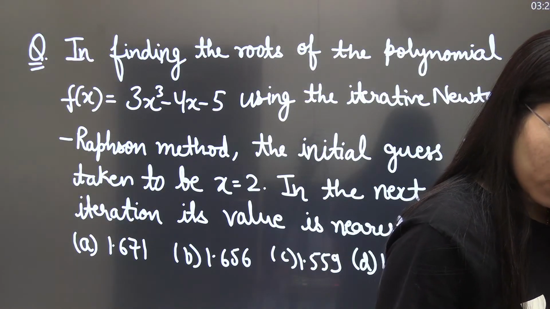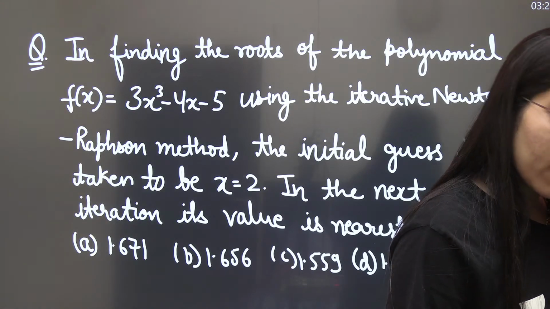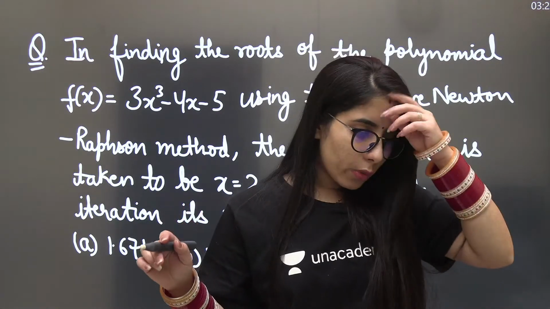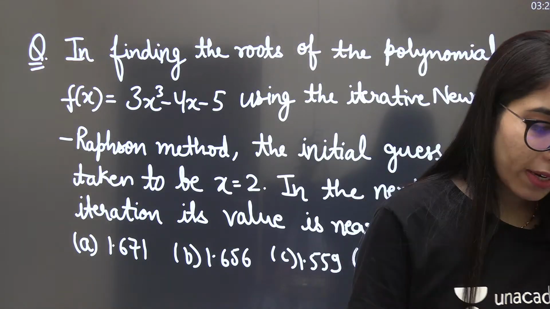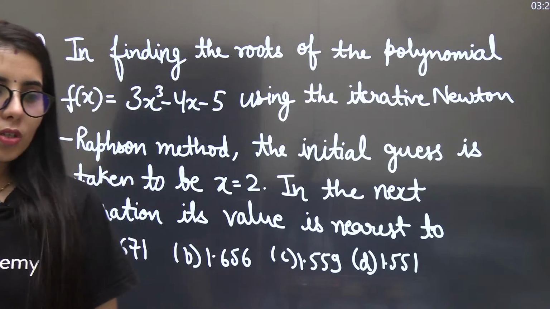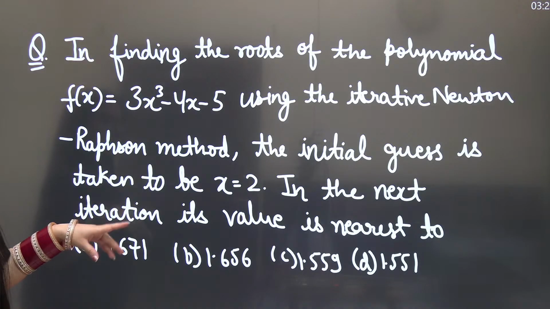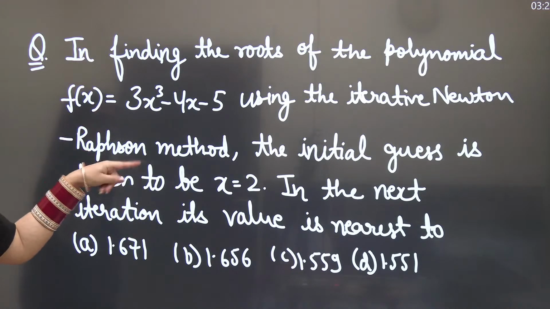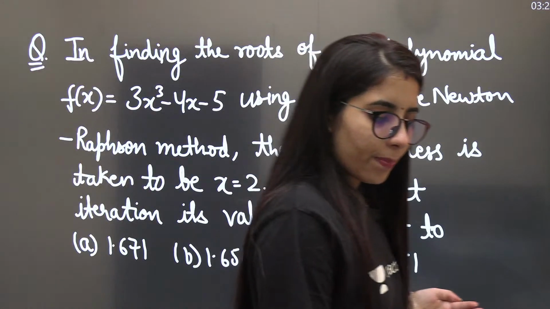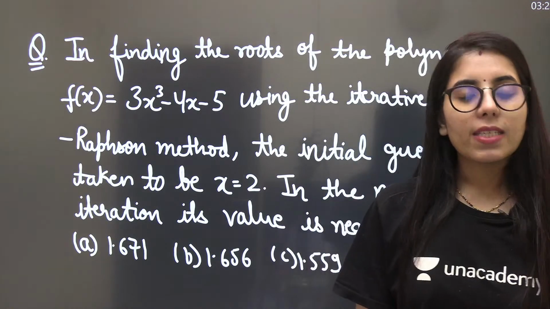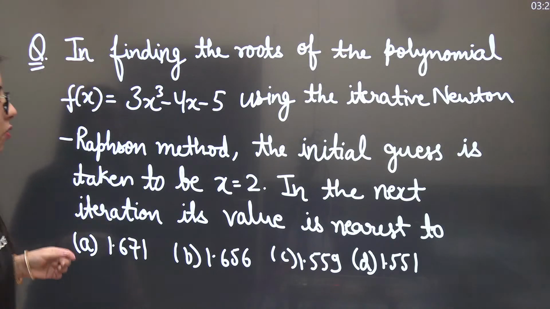And one more thing related to the Newton-Raphson method, there is a formula which everybody needs to know. What is that? x(n+1) = xn − f(xn)/f'(xn). If you know this formula, it will be quite simple and easy for you to get the answer. If you don't know about it, then it can be difficult. That is the iteration formula, okay? For the initial guess value they have given you, you will just use x(n+1) = xn − f(xn)/f'(xn), and by using it, you will be able to get the final answer.